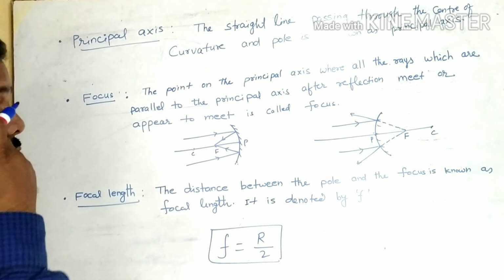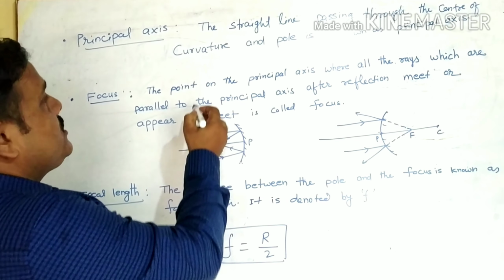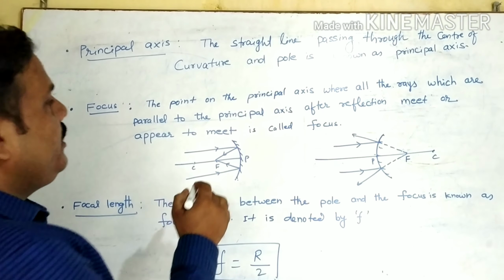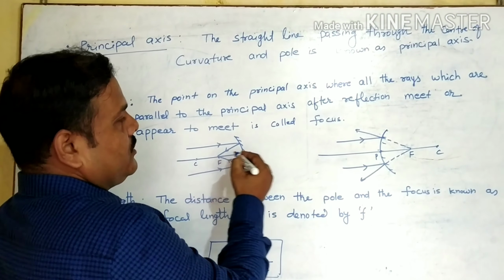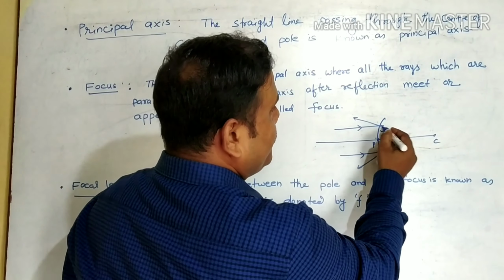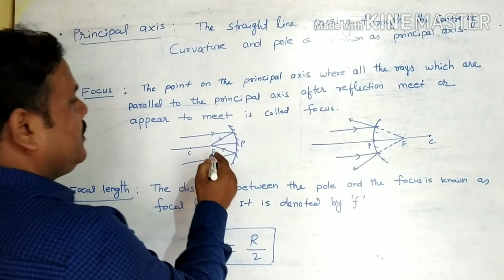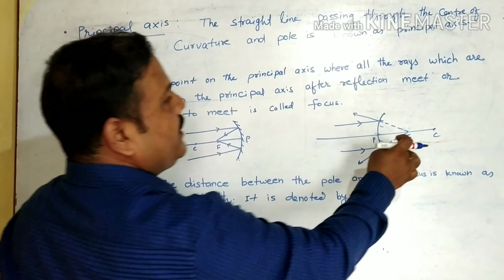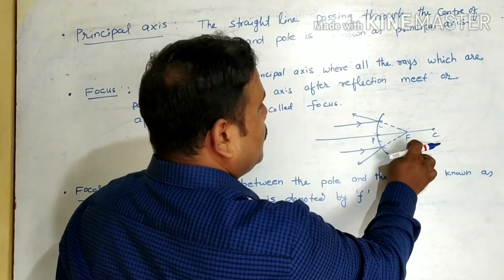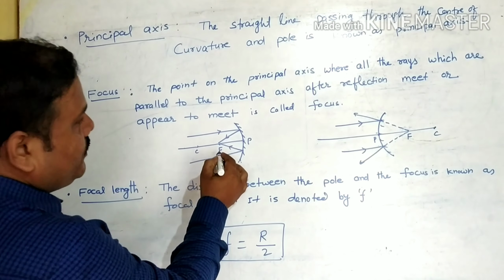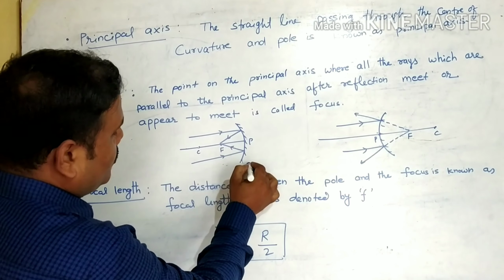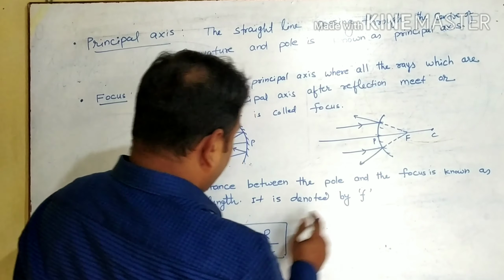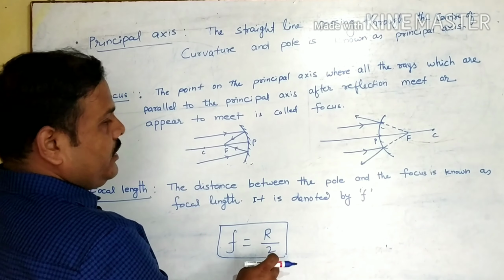Then after that, the focus. What is focus? See, the rays which are parallel to the principal axis coming from infinity converge at a point, means they meet at a point or appear to meet at a point. That point is known as focus. In concave mirror it meets, and in convex mirror it appears to meet. Okay, and the distance between focus and the pole is known as focal length, and this focal length is denoted by a small f, and f is equal to r by 2.